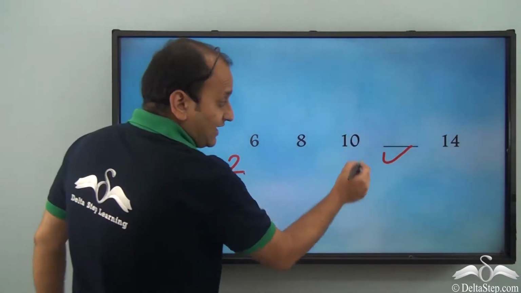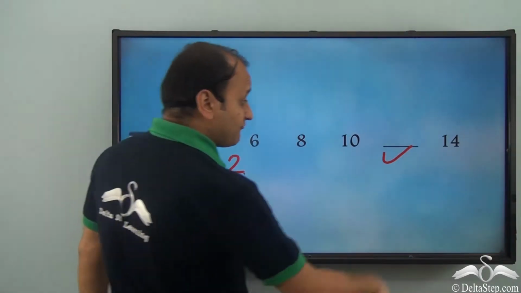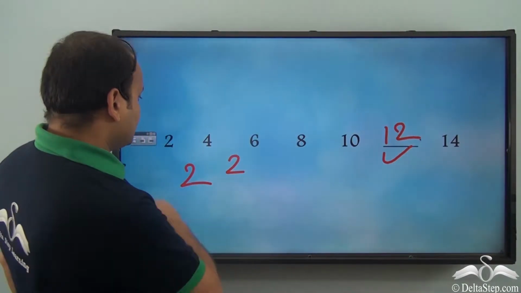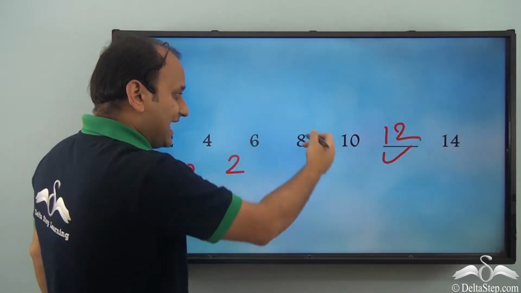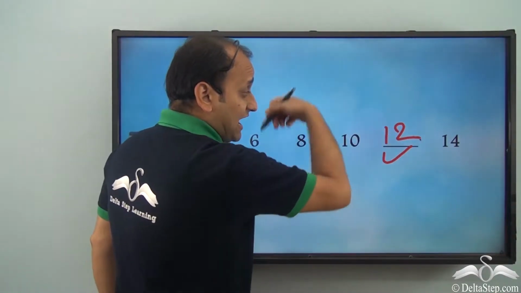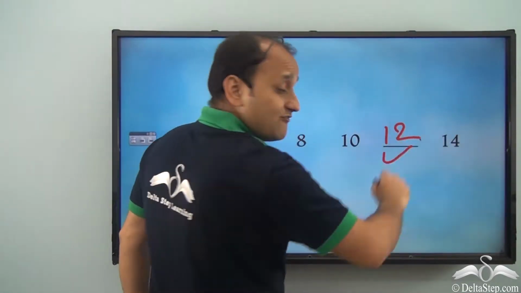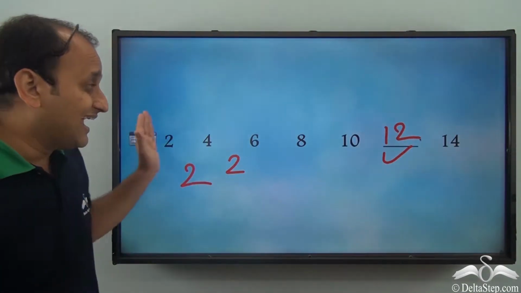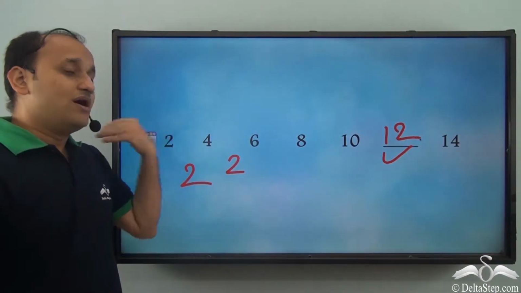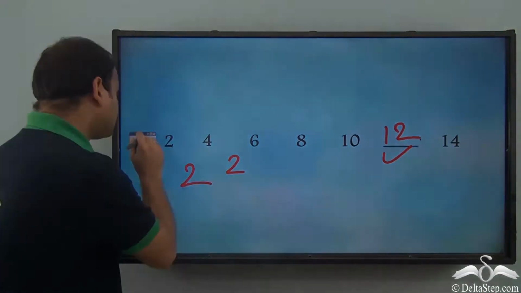So after 10, what should we have? If we increase it by 2, we have 12. So now is it a pattern? 2, 4, 6, 8, 10, 12 and 14. After 10 we have 12, increased by 2, and after 12 we have 14, increased by 2. So this is an increasing or growing pattern, and this is how numbers will show an increasing or growing pattern.